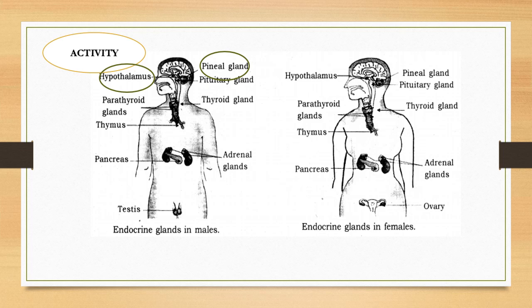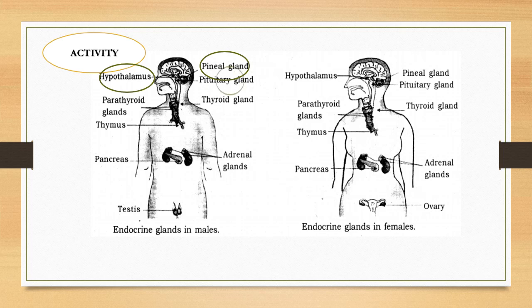So the hypothalamus is where many releasing factors come from, suppose GnRH, meaning gonadotropin releasing hormone. These releasing factors come from here, which will control the activity of the pituitary gland.